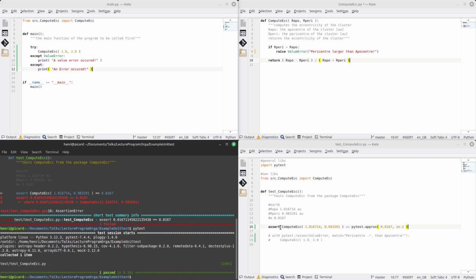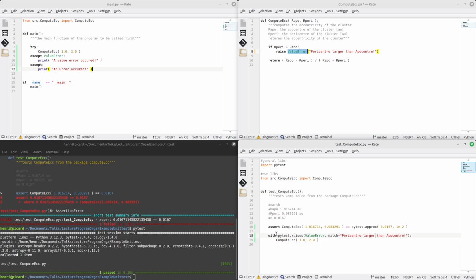Now, as the last part that I will show you here, I'm not going to do a complete lecture on unit tests. That would take a little too long for such a short tutorial. But what I want to show you still is that we can actually test whether these errors here are raised correctly. For that, let me just put in this case and let me match the error message up here.